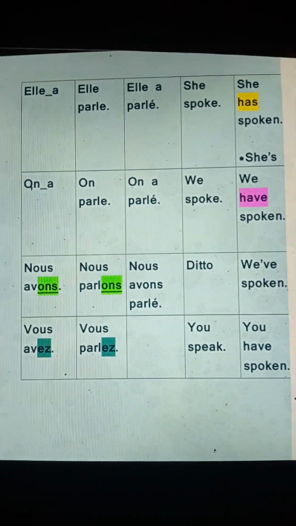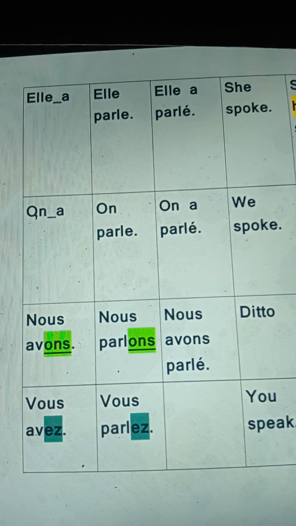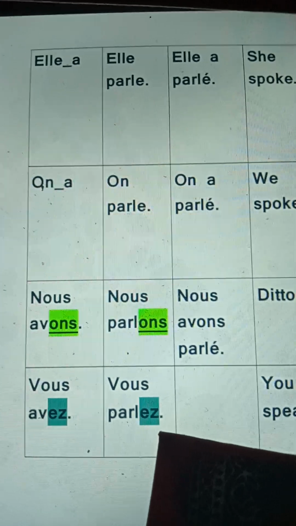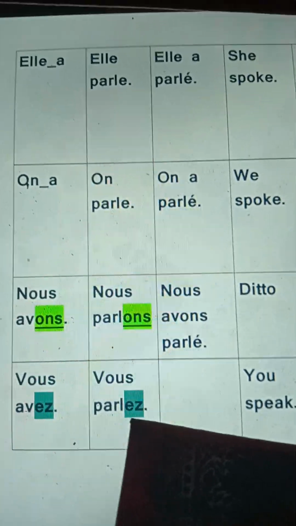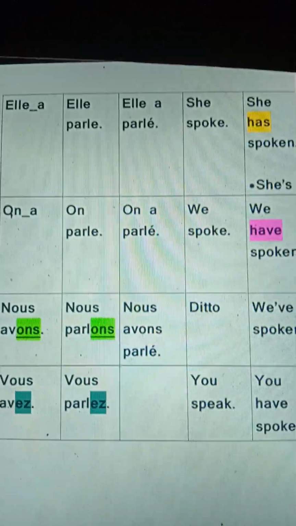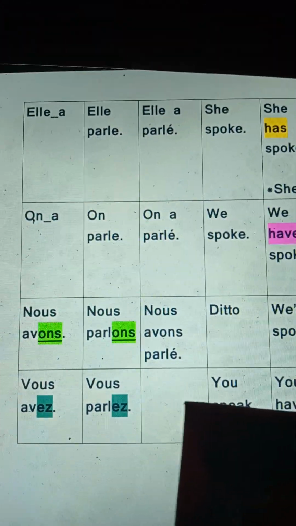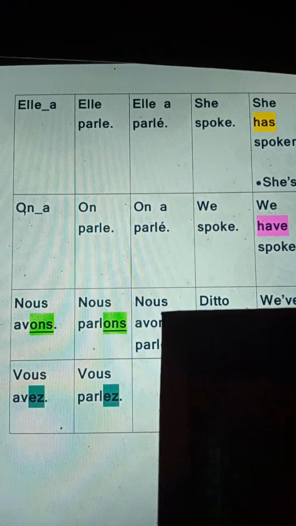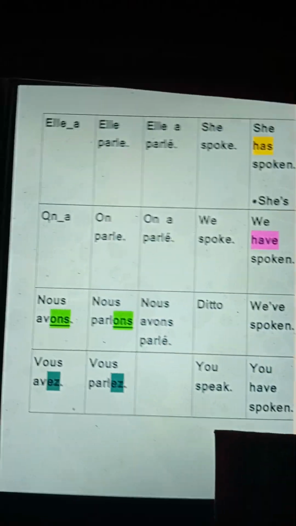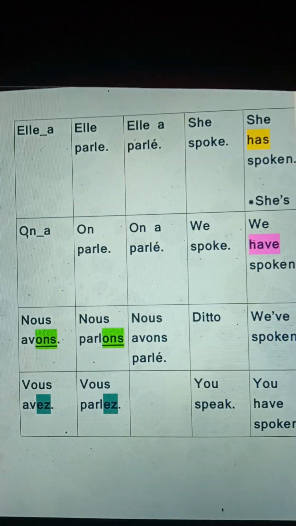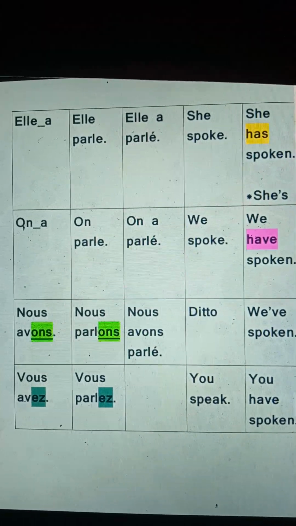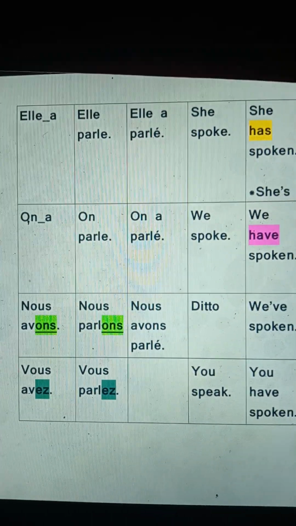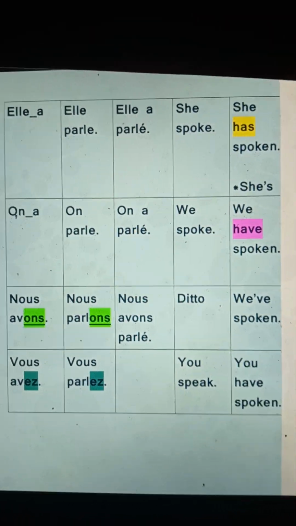Okay, so if it is vous, we put vous avez parlé. So vous avez means you have, and the same EZ, you are going to put in there. Vous parlez in the present. Oh, I've just forgotten to put it in here. So vous avez parlé. You take the vous avez and then you put the same parler. Okay, vous avez parlé. You speak, you have spoken. So if you want to say I spoke or I've spoken, j'ai parlé. Okay, or elle a parlé, on a parlé, nous avons parlé, vous avez parlé.